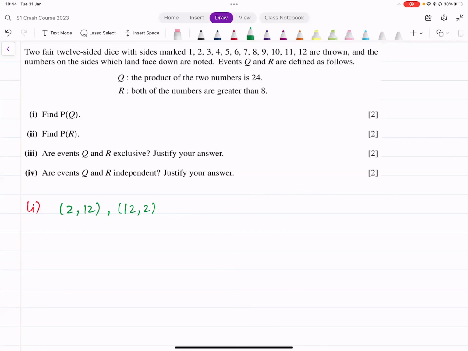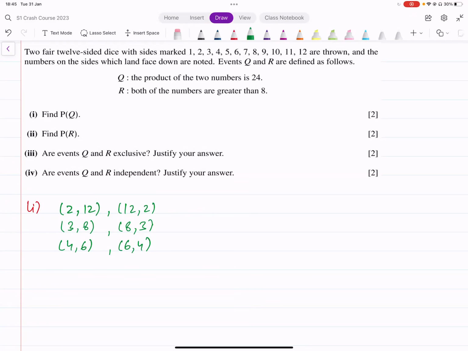The second case would be 3 and 8. That gives us product of 24. And the other way around, that's 8 and 3. What else could we use? 4 and 6. That also works. 4 on the first dice, 6 on the second, or the other way around. And these are the 6 possibilities that we've got. Okay, these are the 6 possibilities that we get from this.